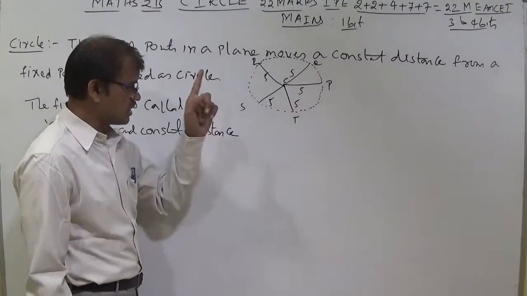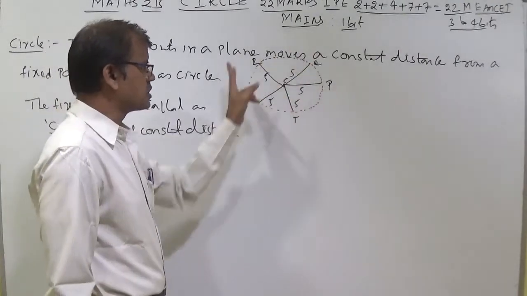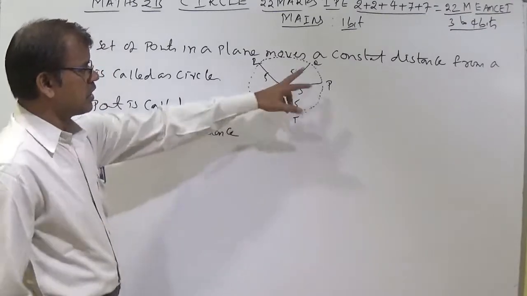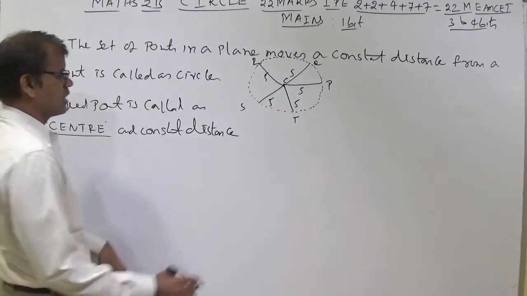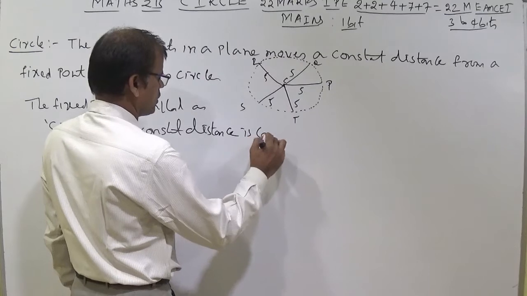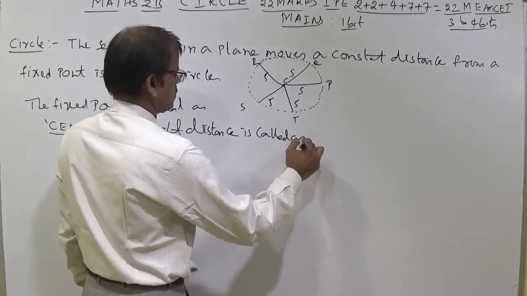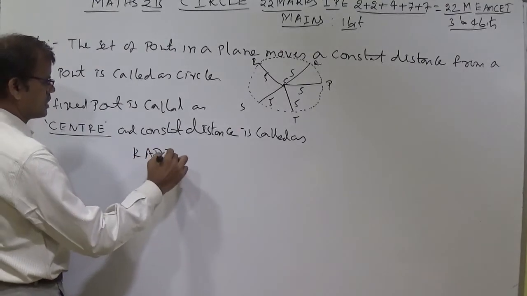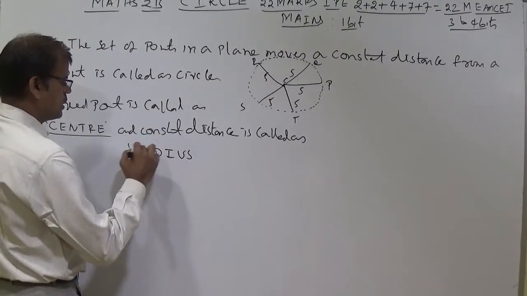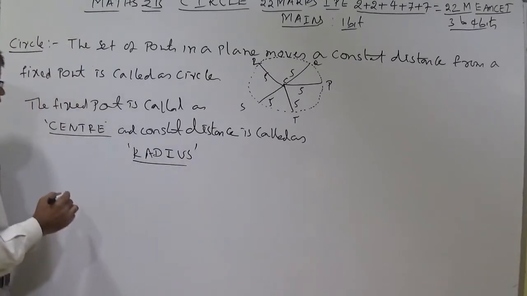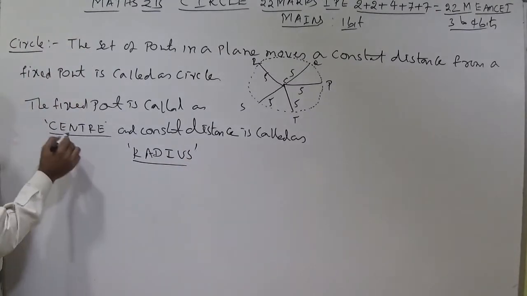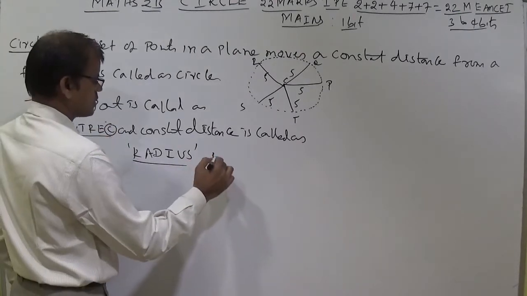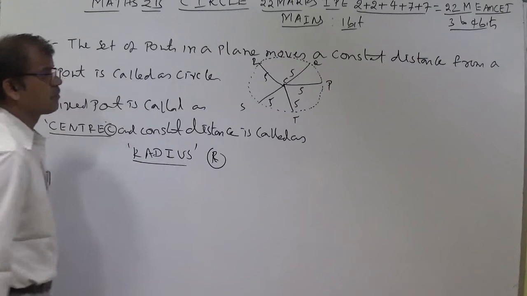Equidistant or constant distance should be maintained from the fixed point to the moving point. General notation: radius with the letter R, and center with the letter C.